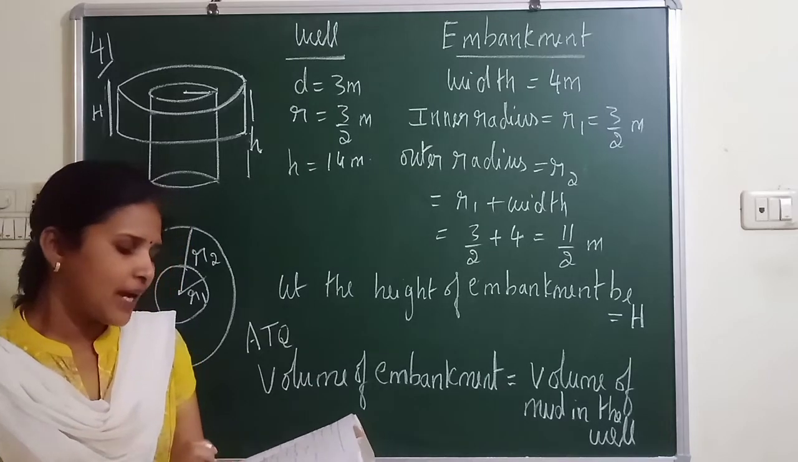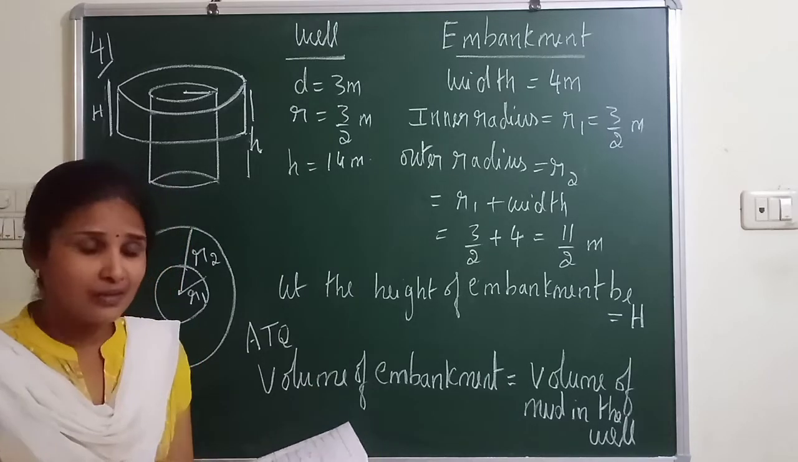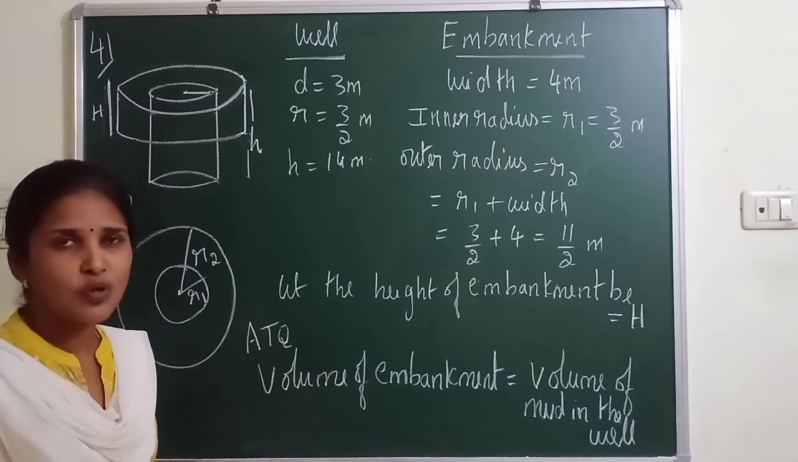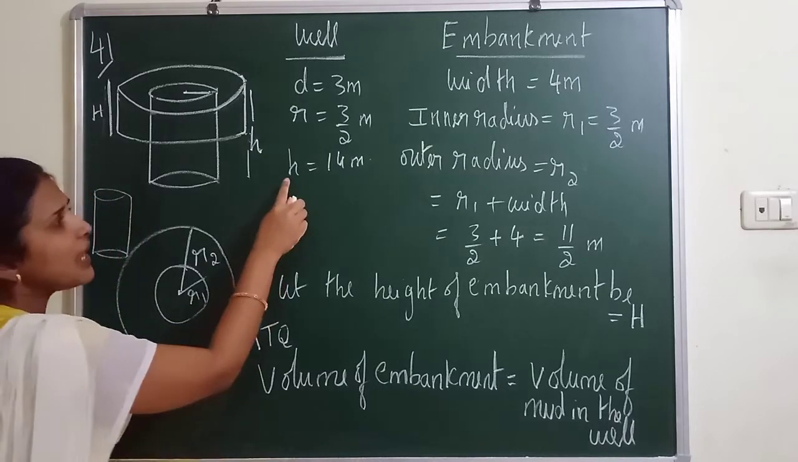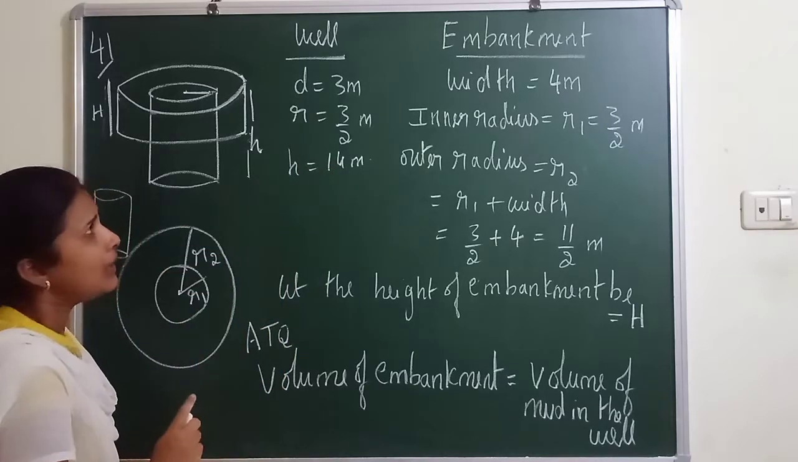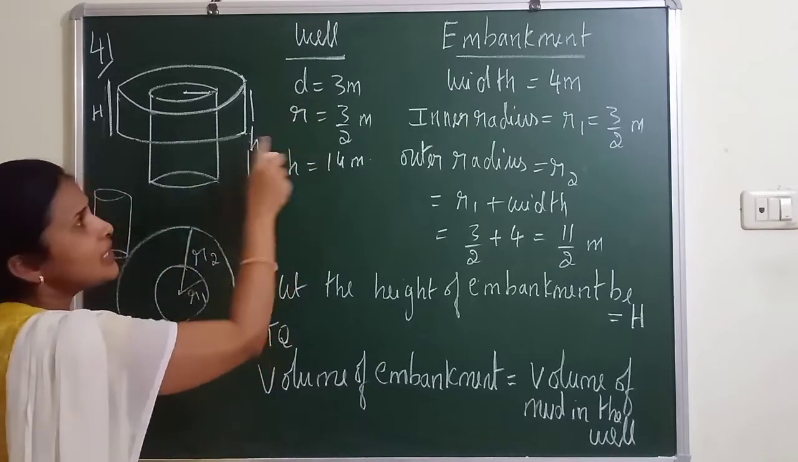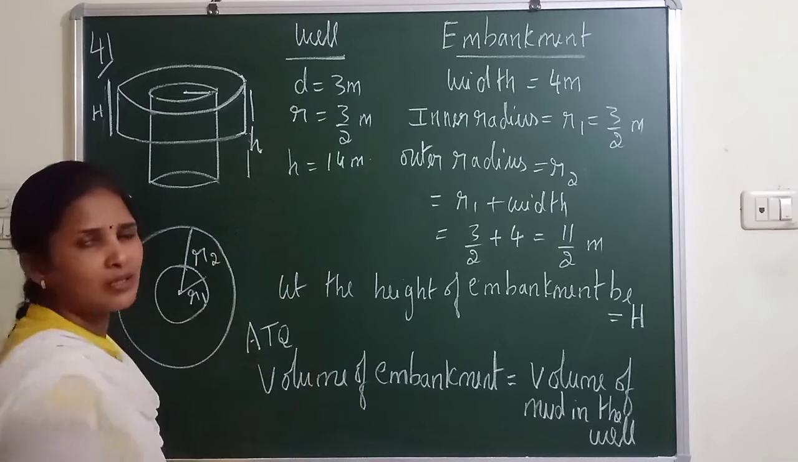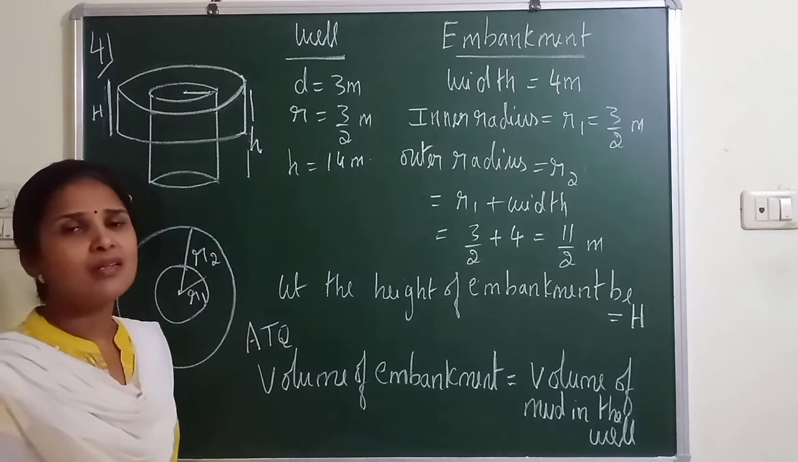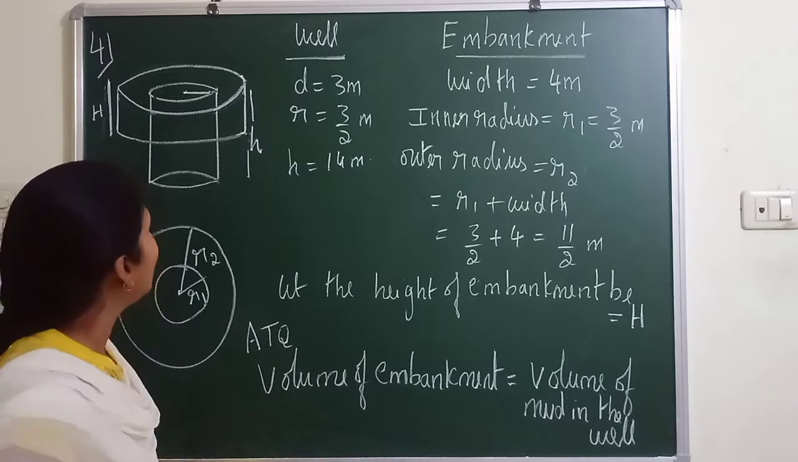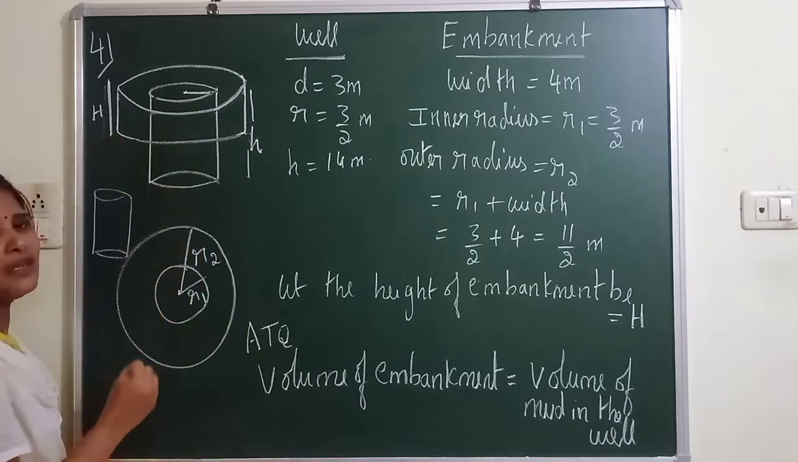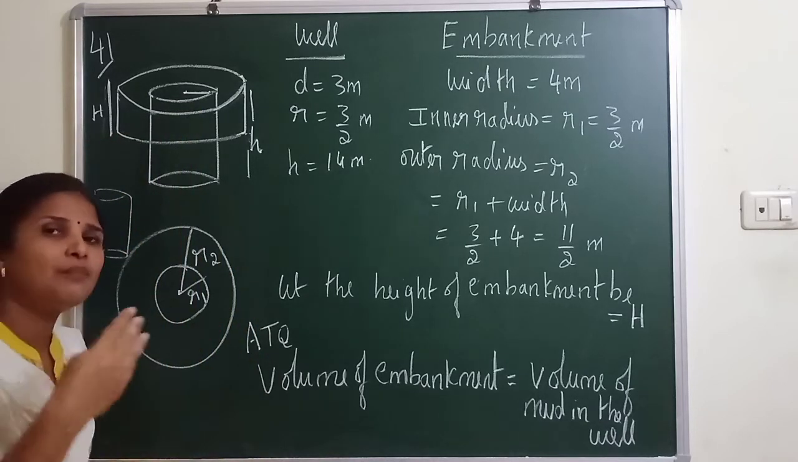So a well of diameter 3 meter is dug 14 meter deep. Means what you are doing here? You are digging the well which has height 14 meter and diameter 3 meter. So what is the radius? 3 by 2 meter. So again the well will be in the cylindrical shape because radius and height are given.